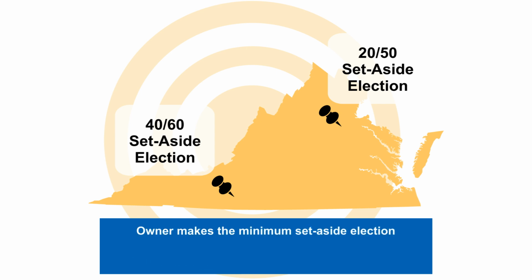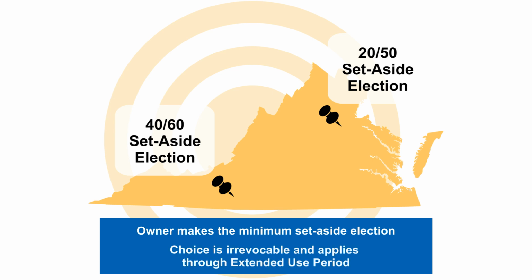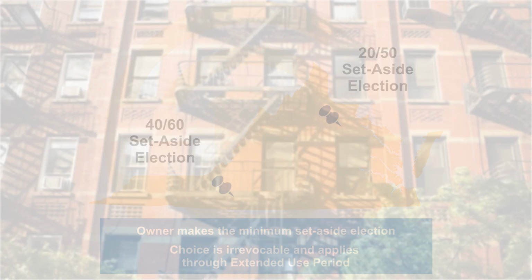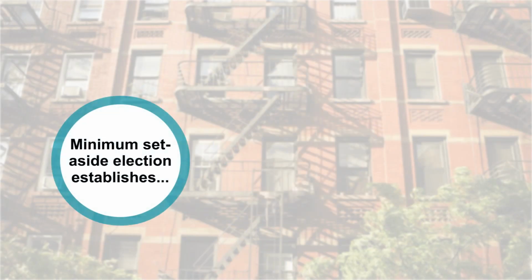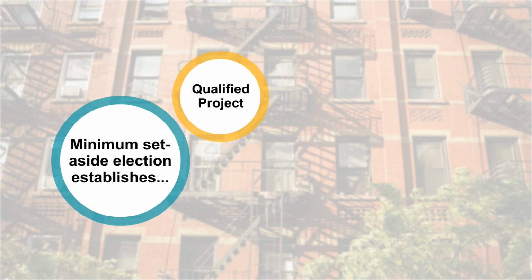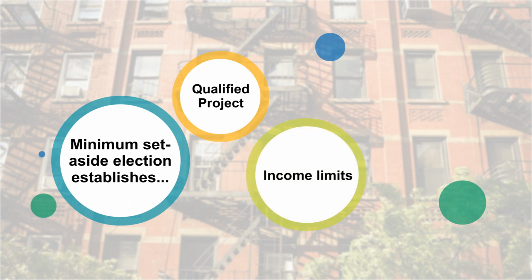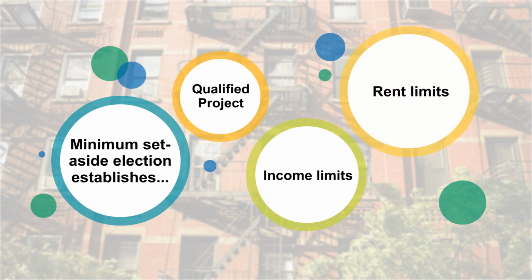Once the owner makes the minimum set-aside election, the choice is irrevocable, and the corresponding income and rent restrictions apply throughout the extended use period, which is at least 30 years. The owner's minimum set-aside election establishes the minimum number of low-income units that must be provided to be a qualified low-income project and generate tax credits. The income limits apply to all low-income units used to identify income-qualified households, and the maximum rent the taxpayer may charge for all low-income rental units.